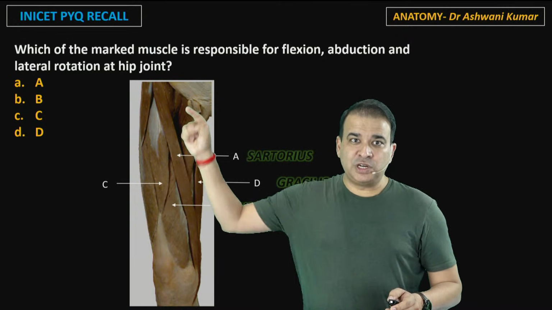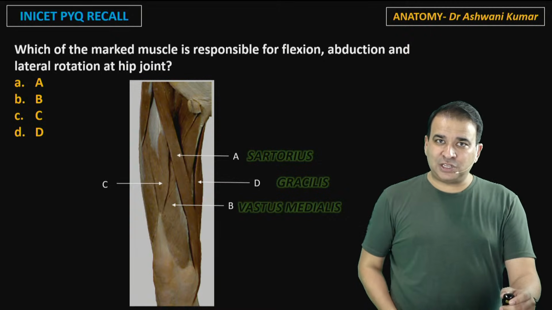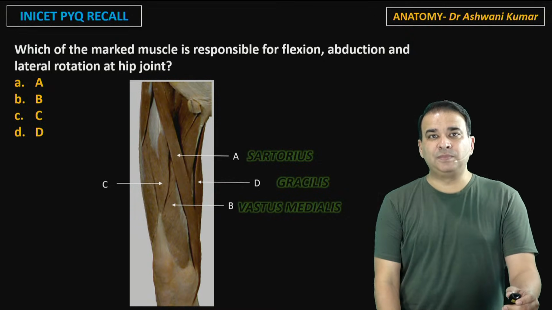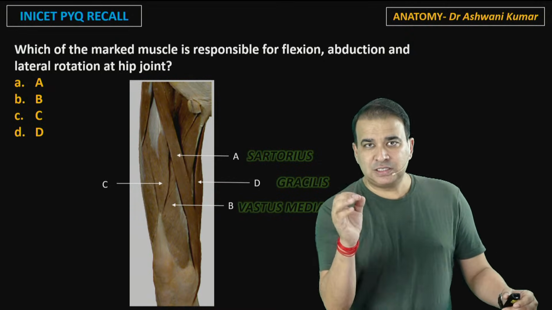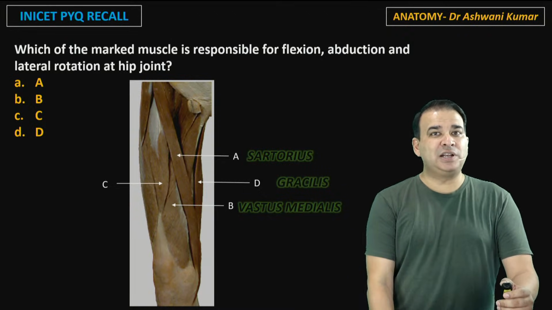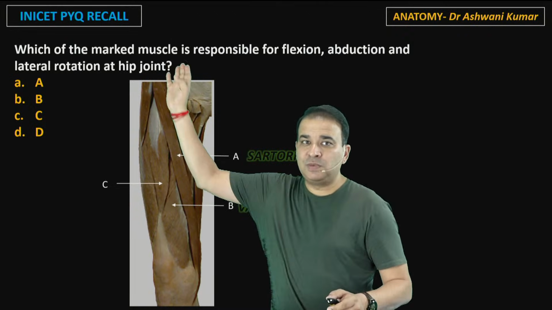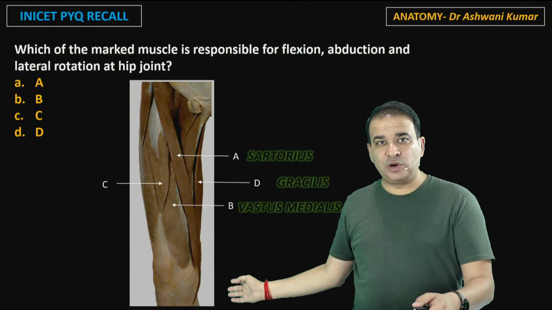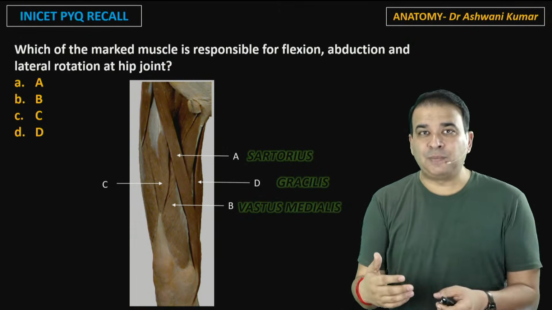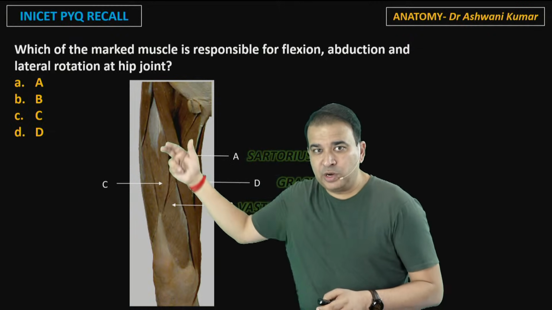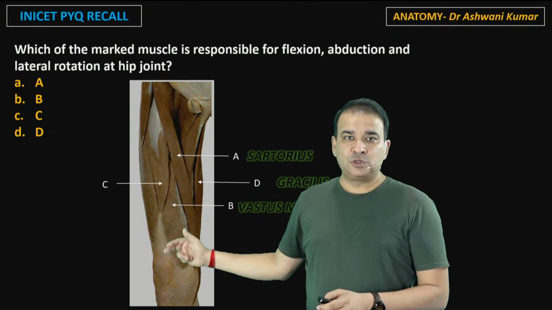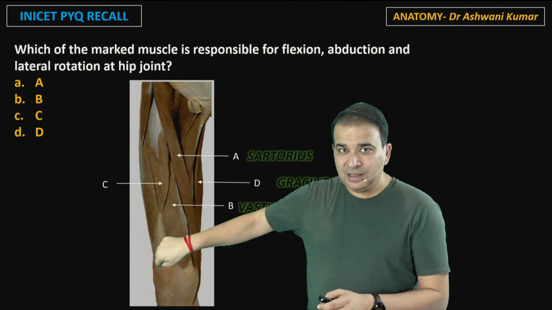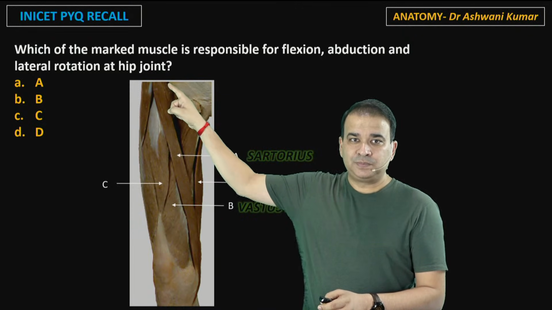Rectus femoris originates from the hip bone, and yes, that is for the flexion at the hip and extension at the knee. It's not like the sartorius muscle which is doing the flexion, external rotation and abduction and then the flexion at the knee joint here. Rectus femoris is a part of the quadricep muscle. It is contributing to the ligamentum patellae here. So obviously that is causing the extension at the knee and the flexion at the hip joint here.